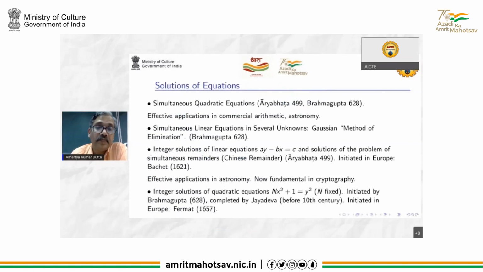Then there is the great work by Indians on the solution of equations of the form nx squared plus 1 equal to y squared, where n is a fixed integer. This was initiated by Brahmagupta, completed by Jayadev, and in Europe it was initiated 1000 years after Brahmagupta by Fermat.